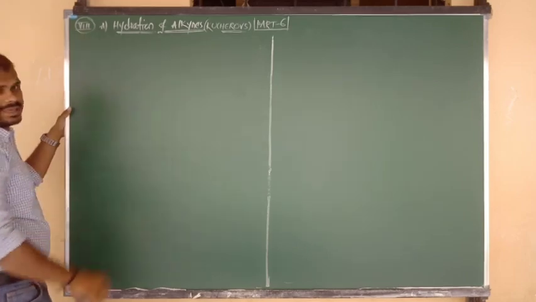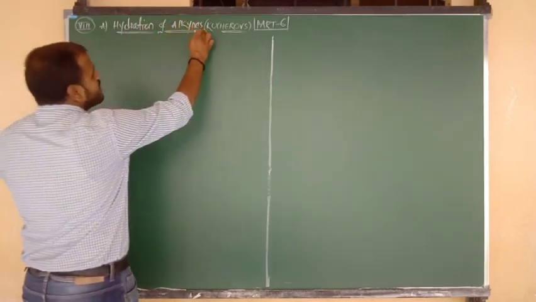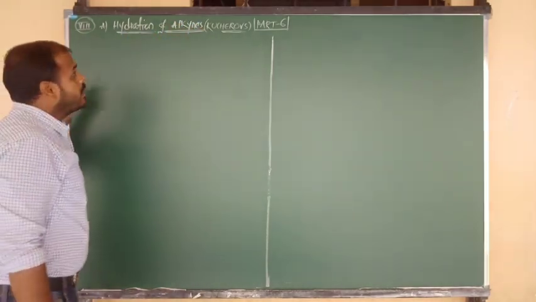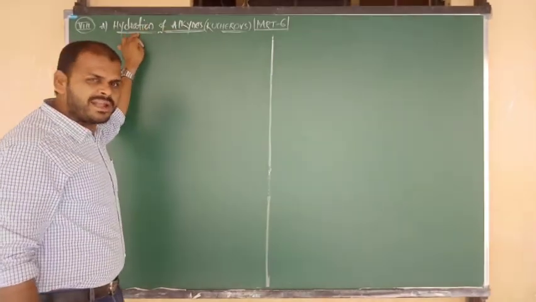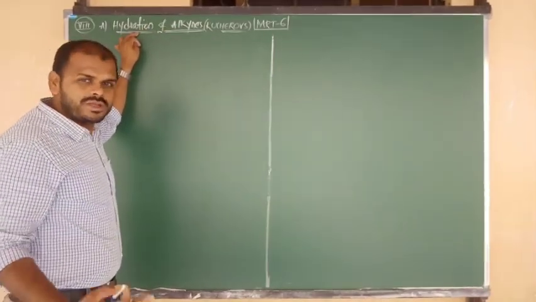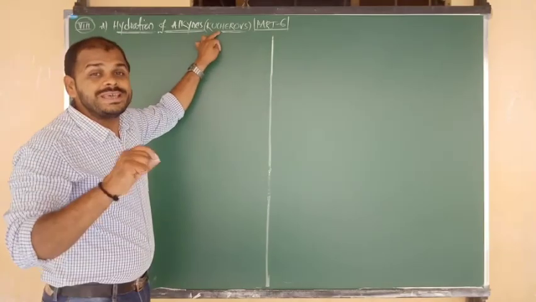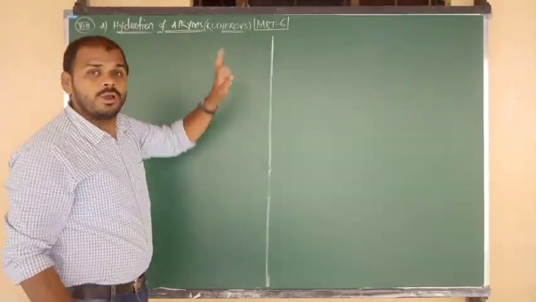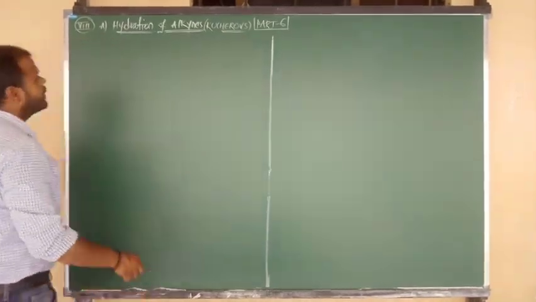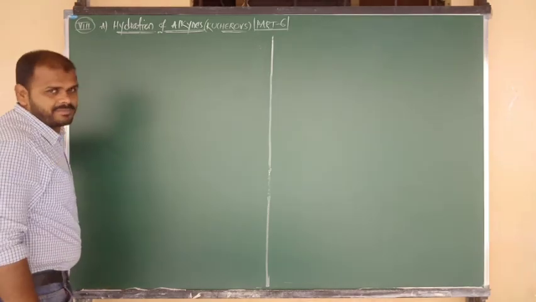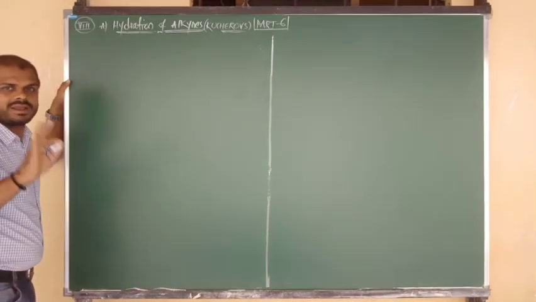Let me write first of all case A. That is nothing but hydration of alkynes. How do alkynes undergo hydration, meaning reaction with water? So the reaction name is nothing but Kucherov reaction, K-U-C-H-E-R-O-V. Let me write the statement first. After that, on the basis of the statement, we will write the equation.